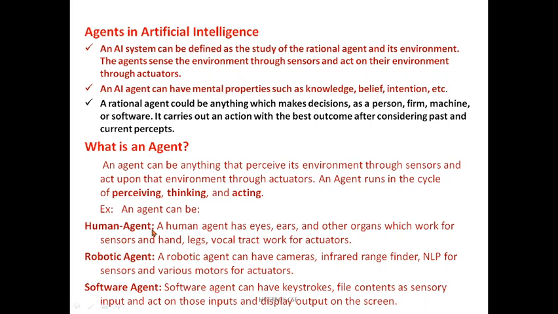What is a human agent? The human agent has ears and other organs which work as sensors, and hands and so on for actuators. Robotic agents, as we just saw in the example, can have cameras, infrared range finders, NLP as sensors and so on. A software agent can have keystrokes, file contents and so on. In the upcoming session we will discuss all the agents. Today we will see up to the introduction of agents and stop there.